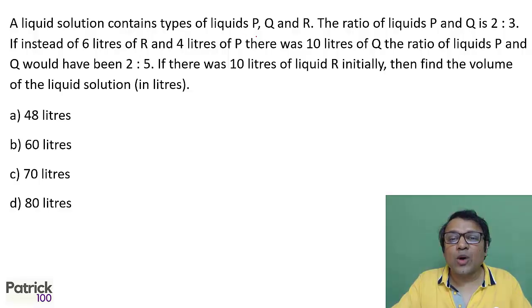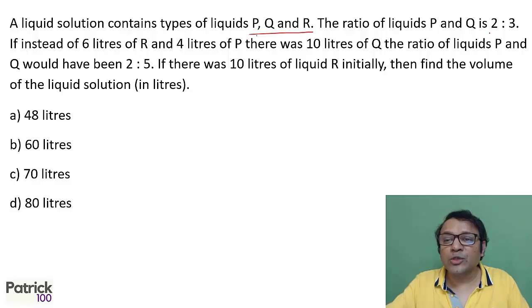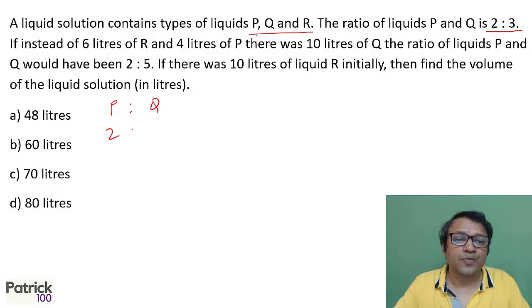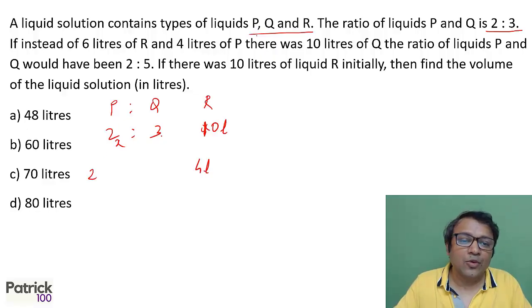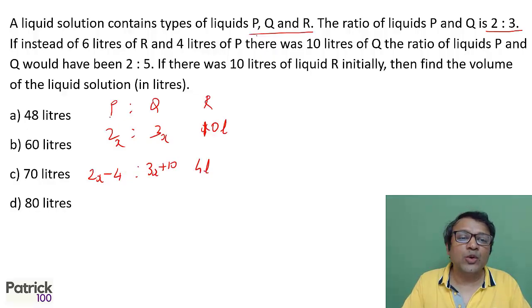The liquid solution contains liquids P, Q, R. The ratio of liquid P and Q is 2:3. So P and Q is 2:3. In the second one, R we don't know, X. R, actually they are given 10 liters. In the second one, instead of 6 liters of R, we are removing 6 liters of R, so let us say 4 liters are left. And 4 liters of P, we are removing, let's say 2x and 3x is there. We are removing 4 liters of P. And we are adding 10 liters of Q. We get P and Q in a ratio of 2:5.